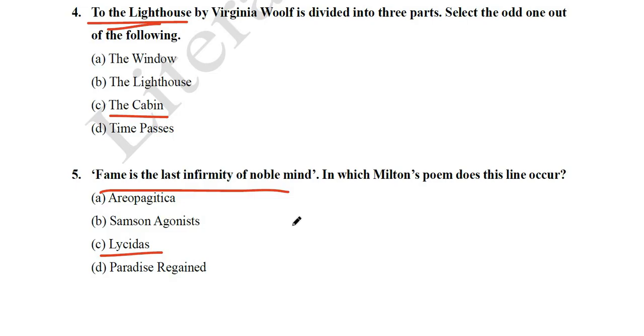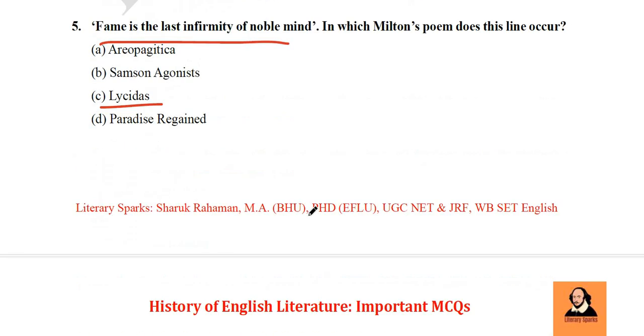So you remember that Lycidas is an elegy, a pastoral elegy. A pastoral elegy is where the dead person and the living person who is mourning his death are both presented as shepherds. So from there we get the term pastor. Pastor in Latin means shepherd. So from there we get the term pastoral. So Lycidas is a famous pastoral elegy written by John Milton, and it is written to celebrate the death of his college friend Edward King. So remember that these questions can be asked. Anything related to Lycidas can be asked. This is a classic elegy in the history of English literature.